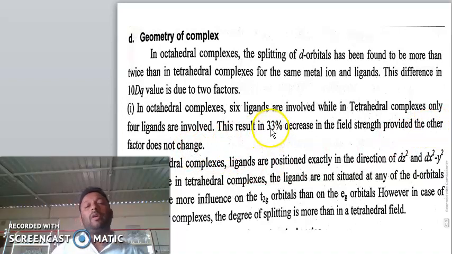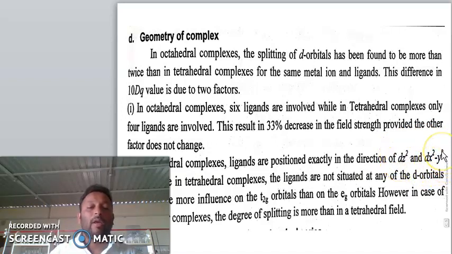The second factor is that in octahedral complexes the ligands are positioned exactly in the direction of the dz square and dx square minus y square orbitals.